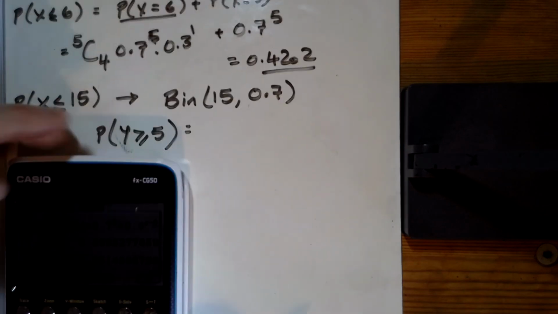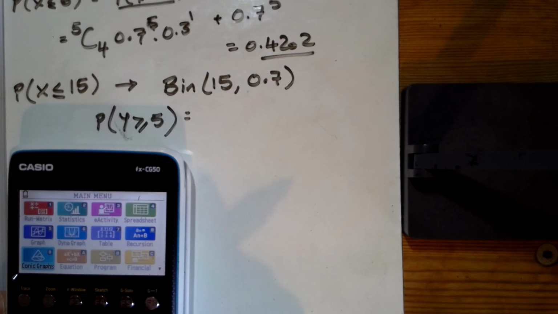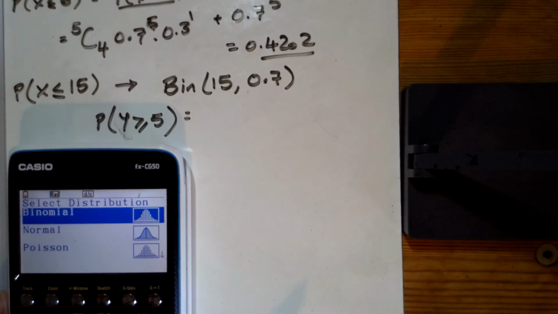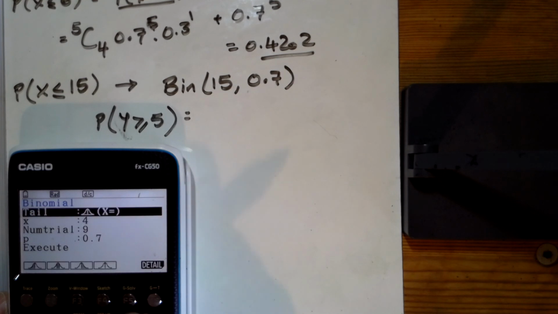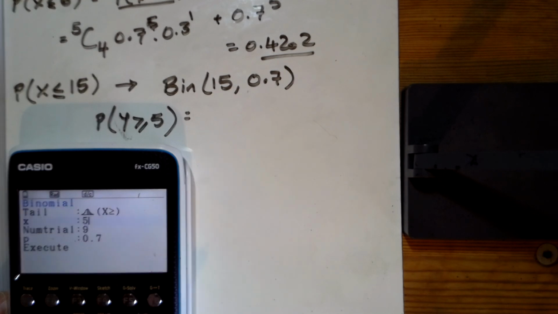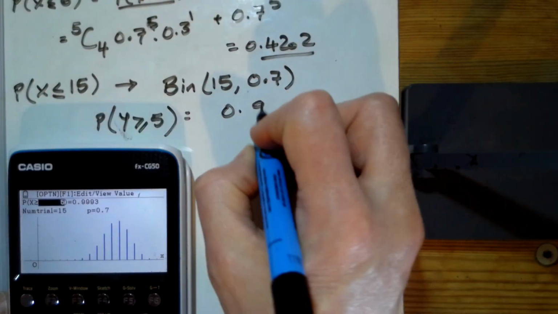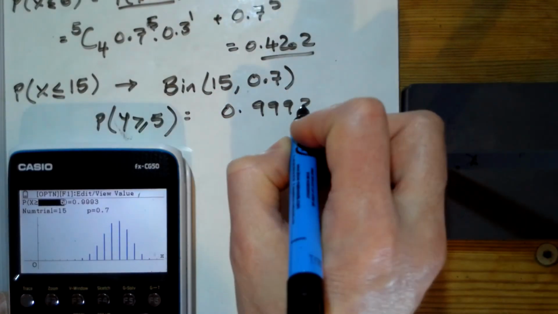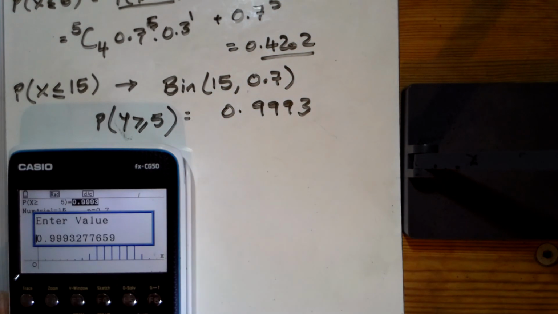Seems like I'm going around in circles there, but it feels logical to me. Have a think about it, have a discussion about it as you go through that. So binomial, I want to win 5 or more games out of the first 15, 0.7. So that gives me 0.9993. Should we have a look? 9993, yeah.